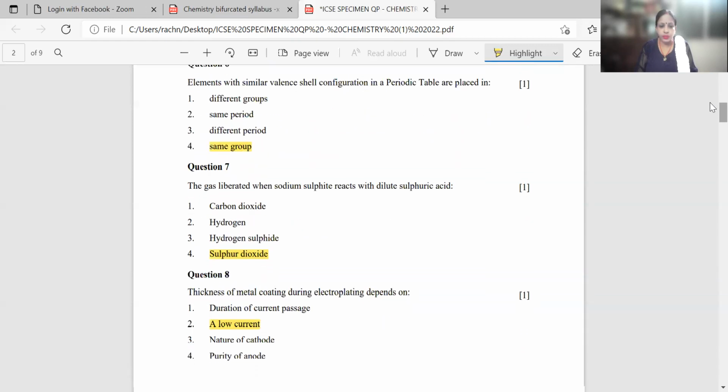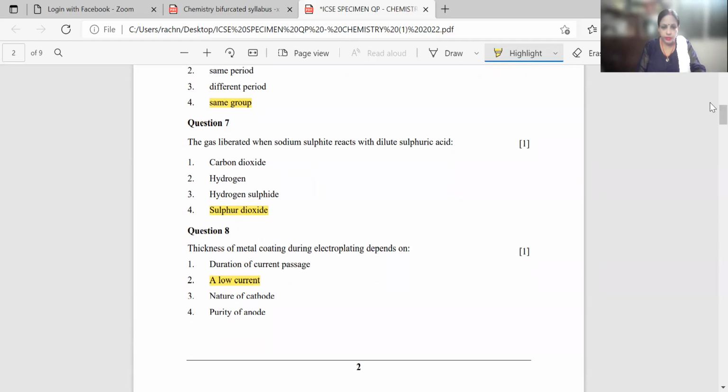Then comes your question number 7. The gas liberated when sodium sulfite reacts with dilute sulfuric acid. The 4 options which are there on the screen: carbon dioxide, hydrogen, hydrogen sulfide, sulfur dioxide. Now here the correct answer will be your sulfur dioxide.